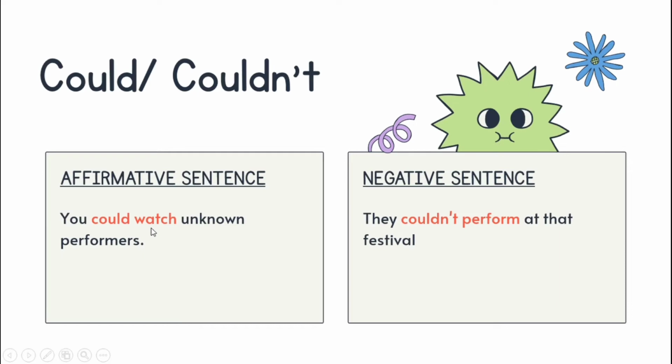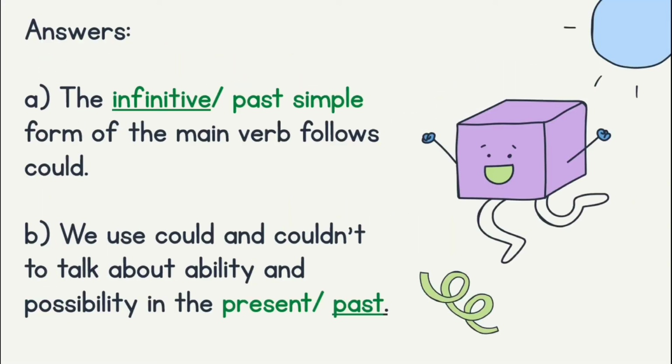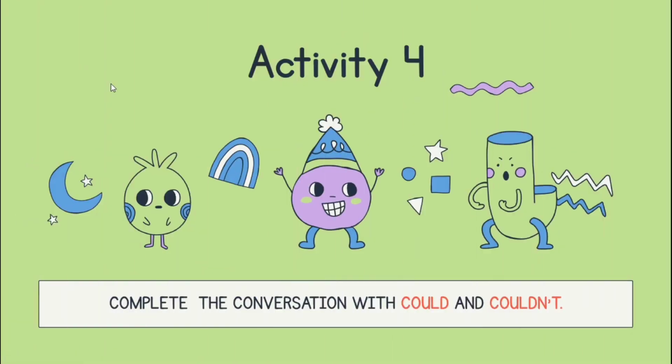So we don't have to put -ed, because you need to remember could and couldn't. We use the infinitive. Okay, so rule number 2, which is B. We use could and couldn't to talk about ability and possibility in the past. If you still remember what I taught you just now, could and couldn't is for past tense, not for present, because present is can or can't. Do you understand just now how we use could and couldn't?